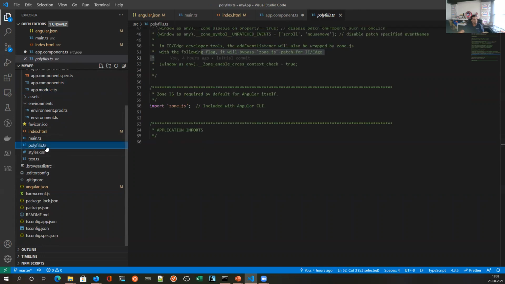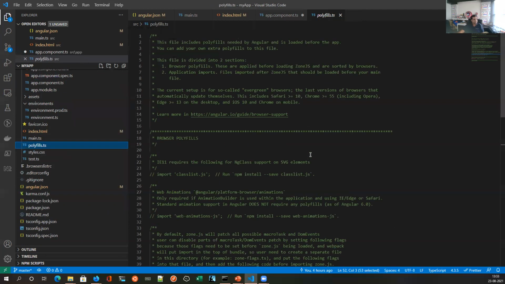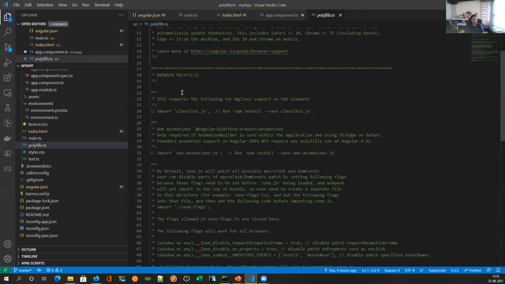Other files are polyfills.ts. Polyfills.ts is a well-documented file. It will tell you where to use which polyfill. For example, when you are supporting IE11 and you want SVG support, you can uncomment this and then follow this process: install classlist.js, so that backward compatibility comes into your application.